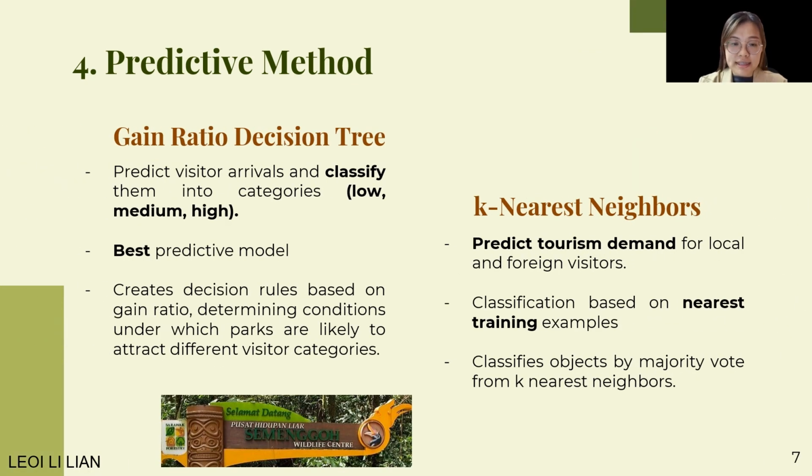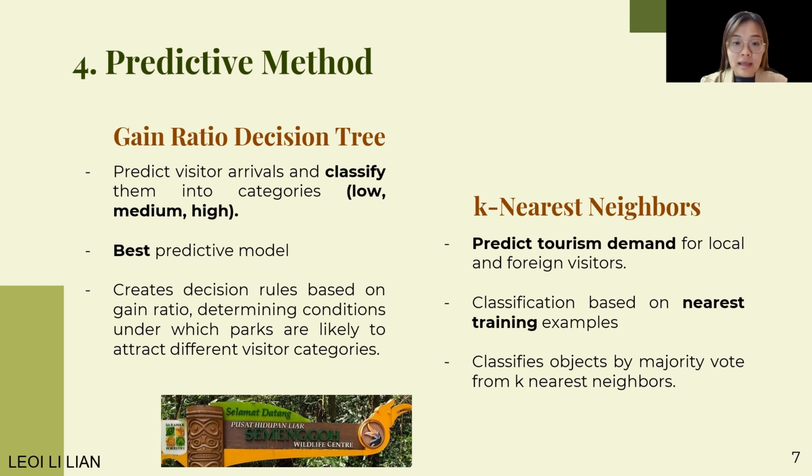Let's talk about the gain ratio decision tree. This is the study's primary model. The gain ratio decision tree not only predicts visitor arrival, but categorizes them as low, medium, or high. It is the best model, creating decision rules based on gain ratio. It helps us understand the conditions under which parks attract different visitor categories.